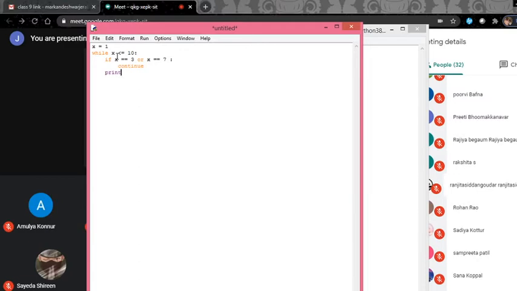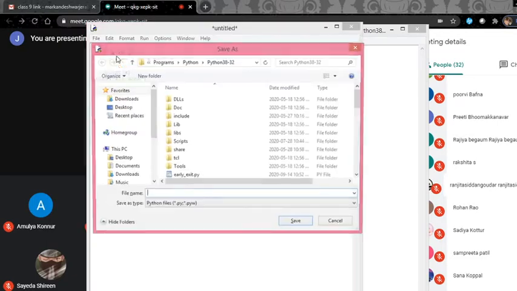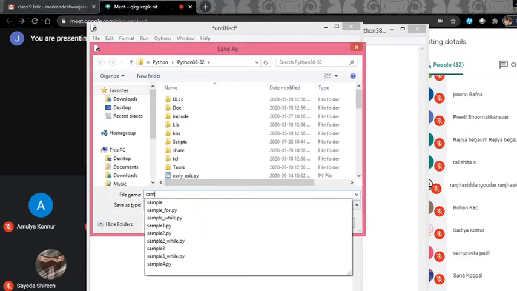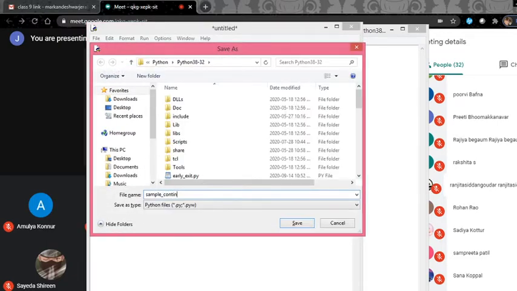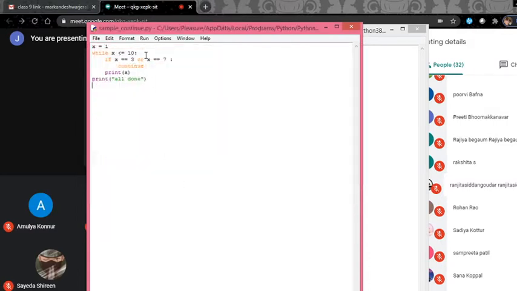Otherwise, print the value of x. Then I will write print all done. Now this is the sample with the continue, right? If I run this code, what will be the output? Can you tell me the output? What will be the output from this code?